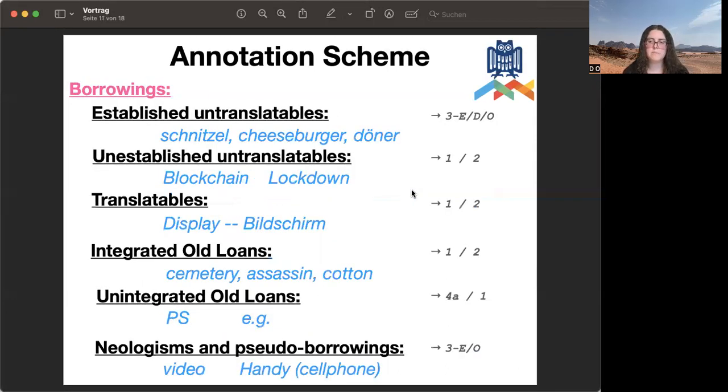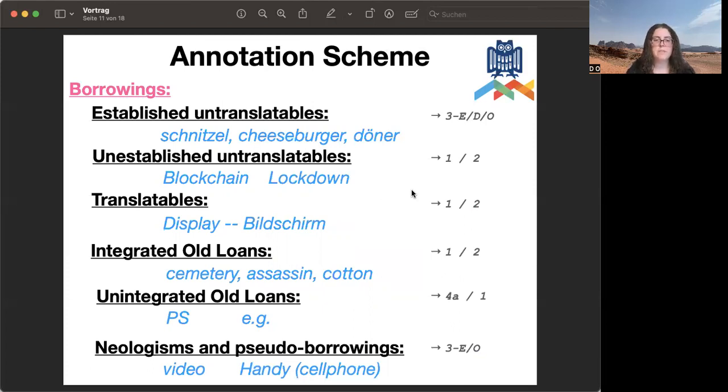We also identified several different types of borrowings. The main important part about it is either if they are translations or how much they are integrated into the language. For example, the word schnitzel does not have any translation to English, so it is just a shared word.